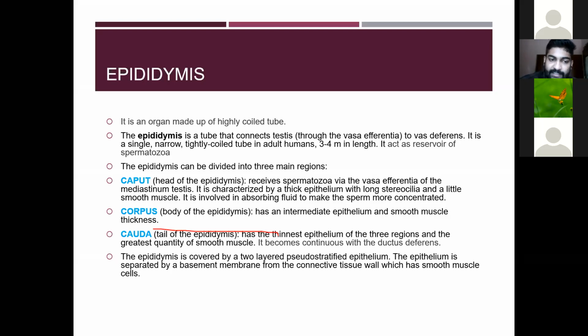Then the next one is the body of the epididymis, otherwise the corpus. It has an intermediate epithelium and a smooth muscle thickness.